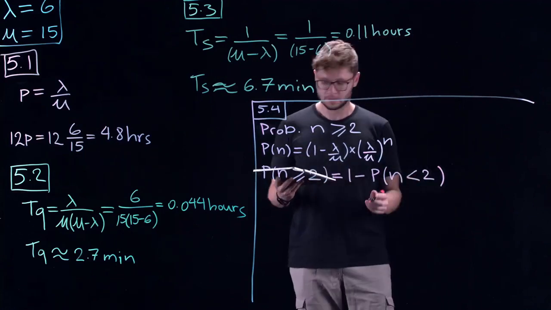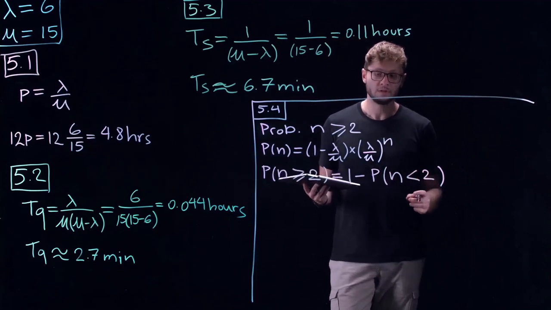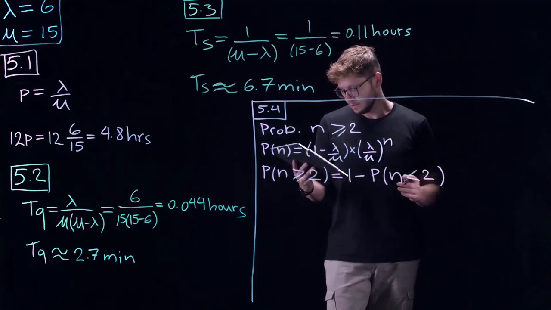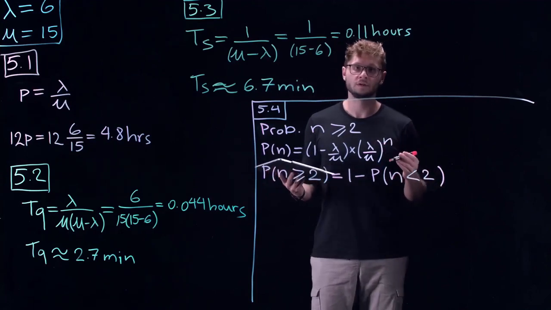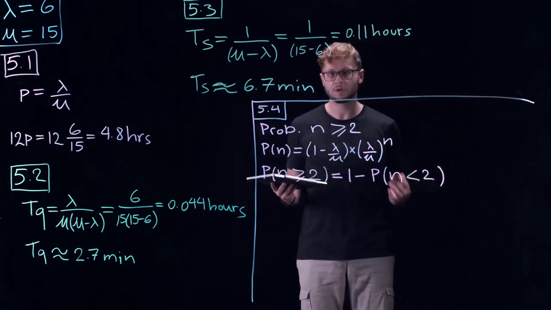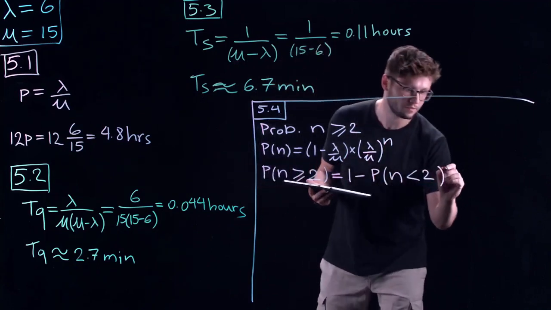So this is going to give us the probability that there are 0 people, that there is 1 person, and that's it. We need to consider 2 scenarios: one when there are 0 people in the system, and one where there's 1 person in the system. So let's continue expanding this.